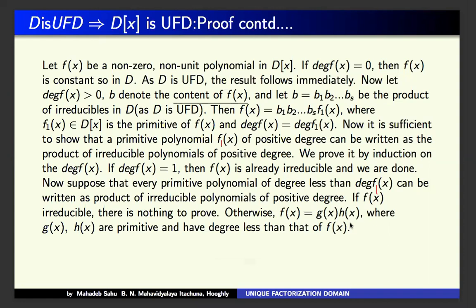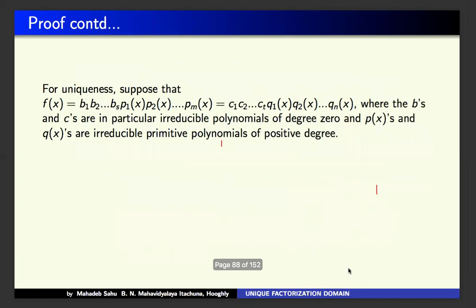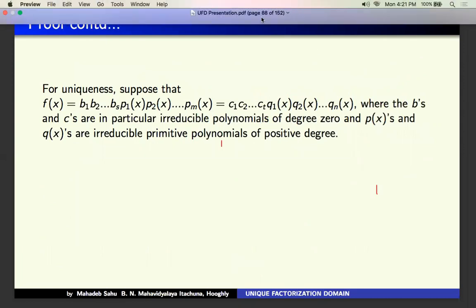Otherwise f1(x) can be written as g(x) times h(x), where g(x) and h(x) are primitive and have degree less than f(x), and thus by induction both g(x) and h(x) can be written as a product of irreducible polynomials of positive degree. Clearly then f(x) is also such a product of irreducible polynomials.